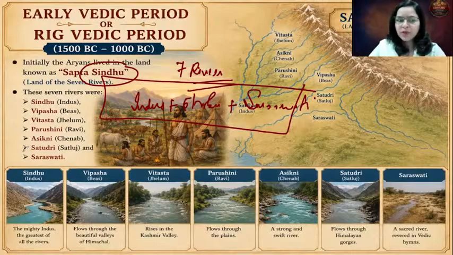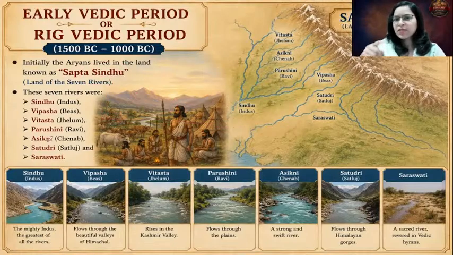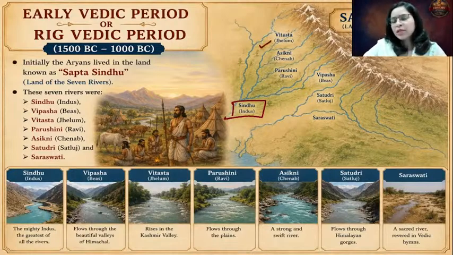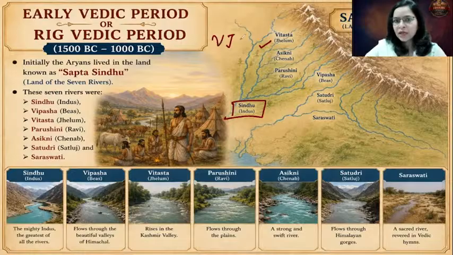From the examination perspective, you need to remember their Sanskrit names as well as their English names. Many times in UPSC they ask match the column, and in the 2026 preliminary examination they asked this question, so you should be aware of their names. Let us have a look at the rivers and their names so that it becomes clear. Sindhu is nothing but the river Indus. Now, these are the 5 tributaries of Indus. The very first is Jhelum, which was known as Vitasta. You can remember this as VJ: V for Vitasta, J for Jhelum.